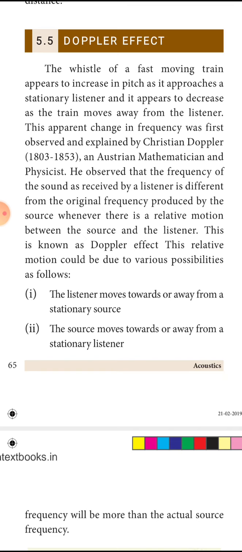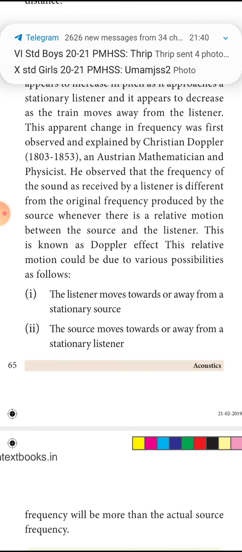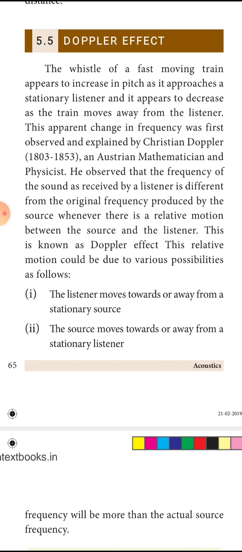Doppler effect means the difference in hearing the sound frequency from the source to the listener when either the source or the listener is moving. Simple in day to day life, how can we explain this? If you are standing on a railway platform, when a train approaches you, you can hear the sound more. When the train leaves from your place, the frequency of sound is a little bit lesser, but the sound produced by the train is the same.